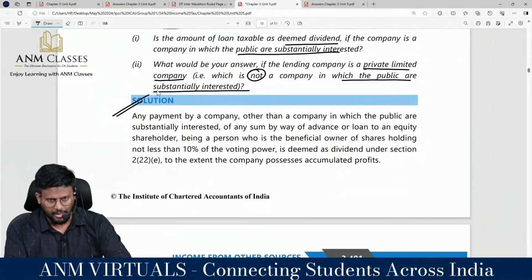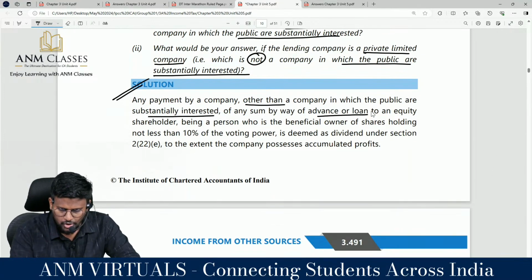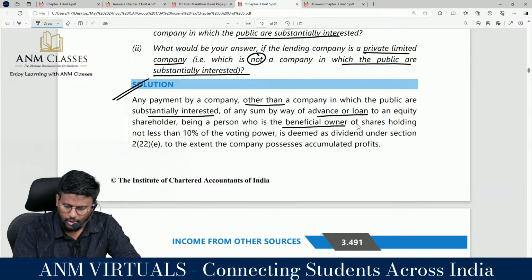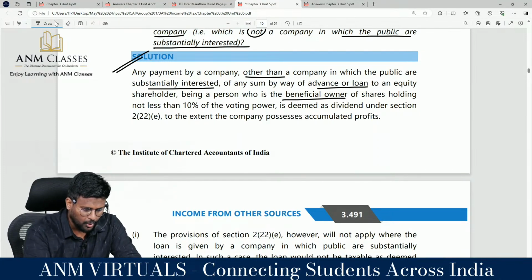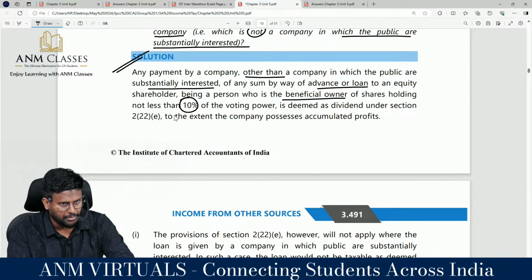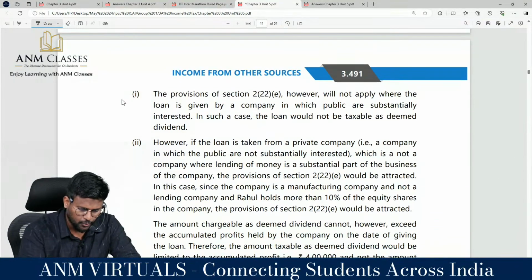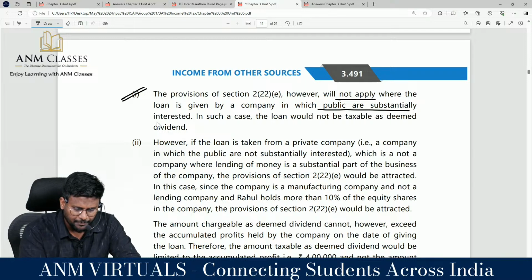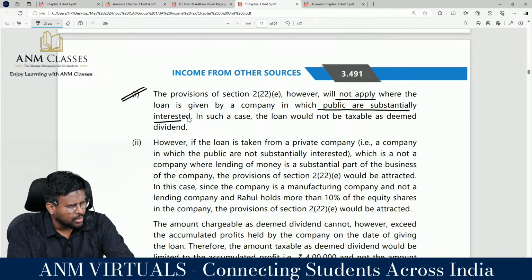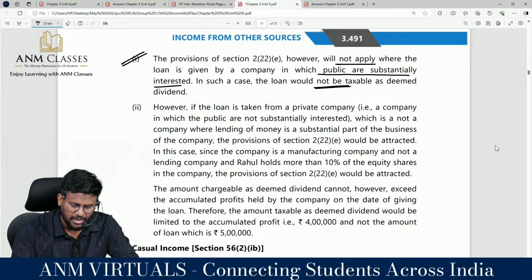That is, any payment by a company other than a company in which public are substantially interested, of any sum by way of advance or loan to a shareholder, being a person who is the owner of shares holding not less than 10% of the voting power, is deemed as dividend under section 2(22)(e) to the extent the company possesses accumulated profits. The provisions of 2(22)(e), however, will not apply where the loan is given by a company in which public are substantially interested. In such a case, the loan would not be taxable as deemed dividend.